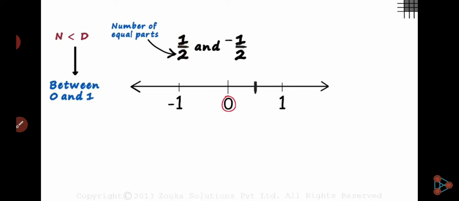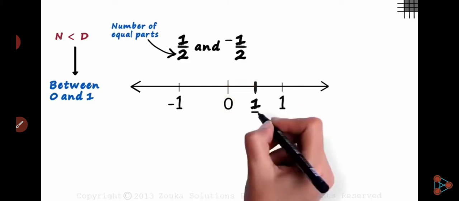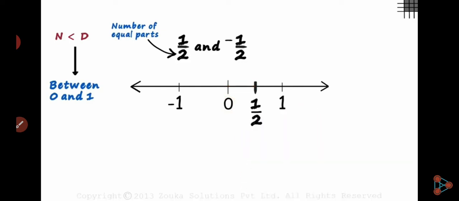So between 0 and 1 you will have 2 parts. So here it is 1/2 and by the same process here it is -1/2. Understand? It's -1/2.